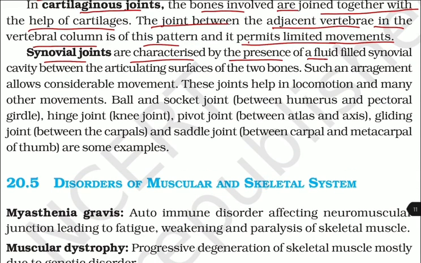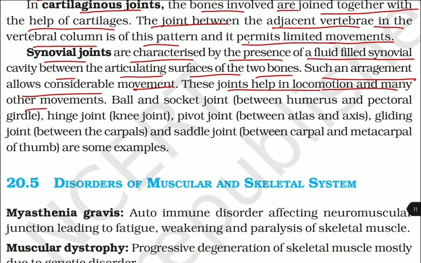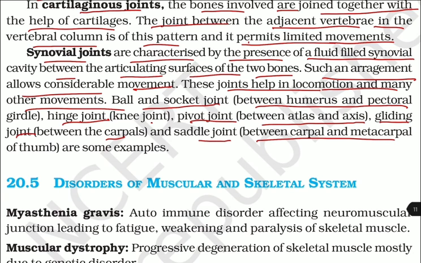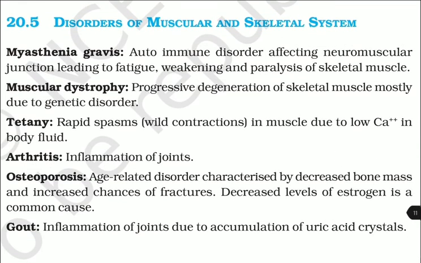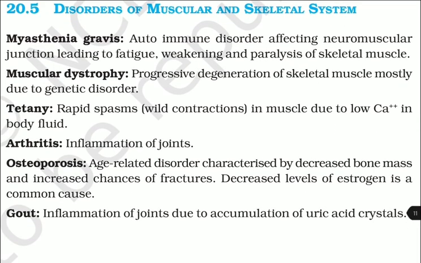Synovial joints are characterized by the presence of a fluid-filled synovial cavity between the articulating surfaces of the 2 bones. Such an arrangement allows considerable movement. These joints help in locomotion and other movements. Ball and socket joint, that is between the humerus and pectoral girdle. Hinge joint, that is knee joint. Pivot joint, that is between atlas and the axis. Gliding joint, that is between the carpals, and the saddle joint between the carpal and the metacarpal of thumb, are some examples.